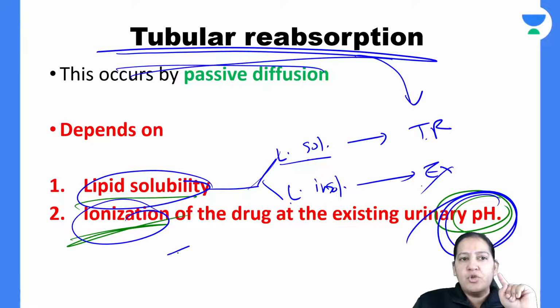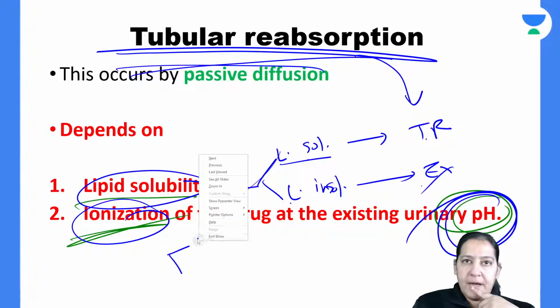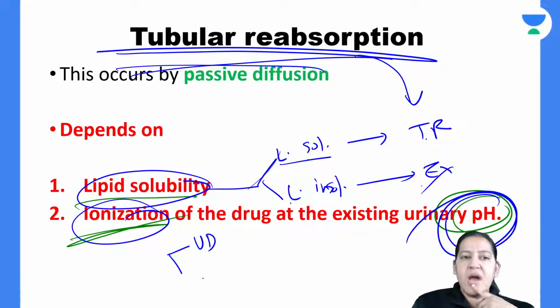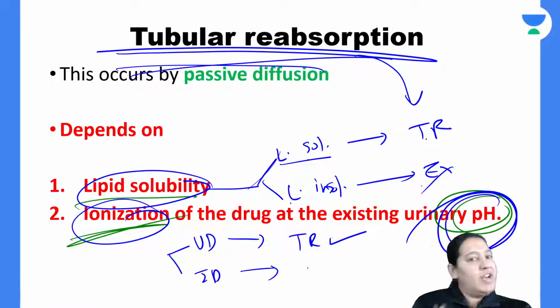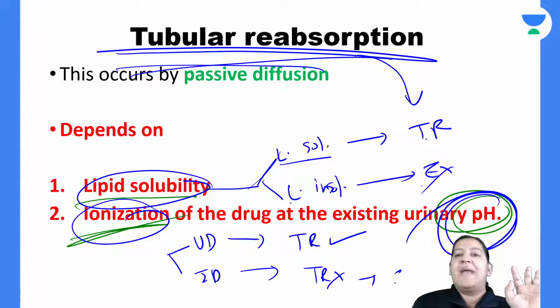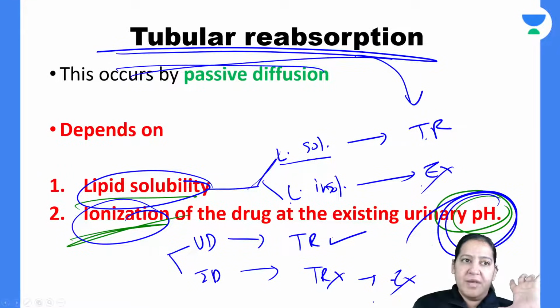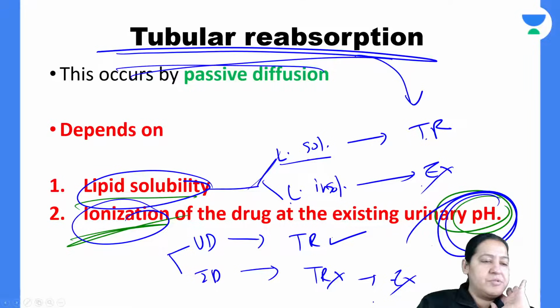For ionization, two forms are there: unionized drug and ionized drug. Unionized drug will show tubular reabsorption and go in the blood, and ionized will not show tubular reabsorption and it will be excreted. Everyone give me a thumbs up. Till now, is it okay?